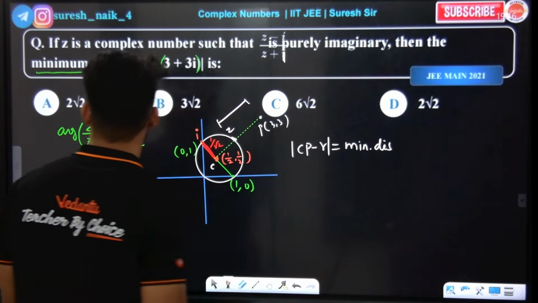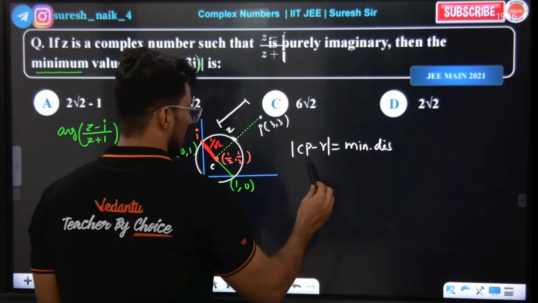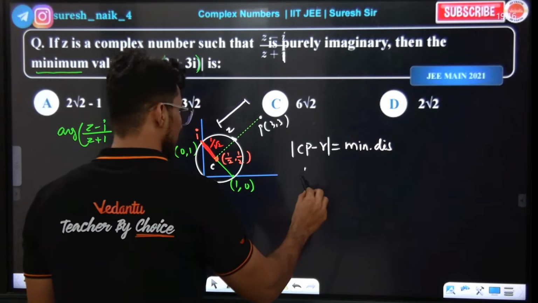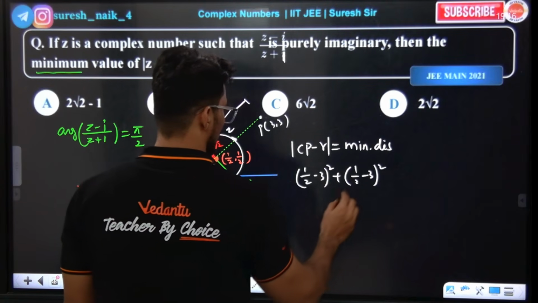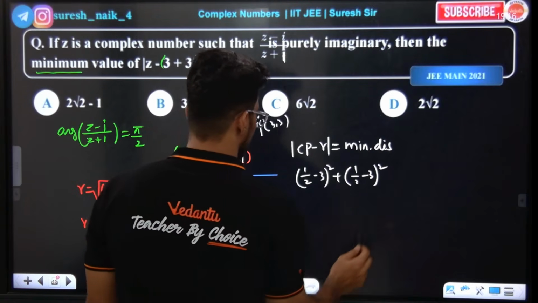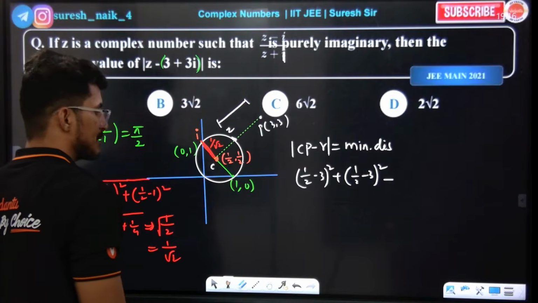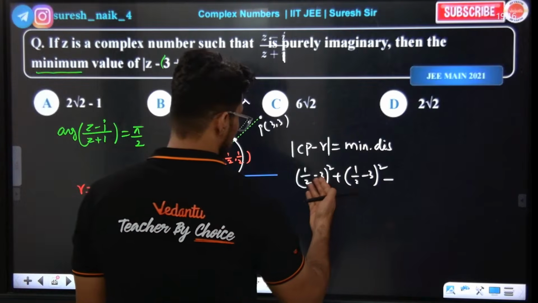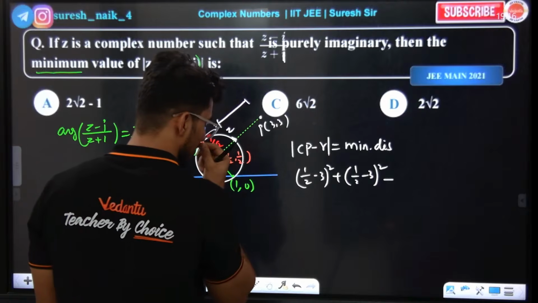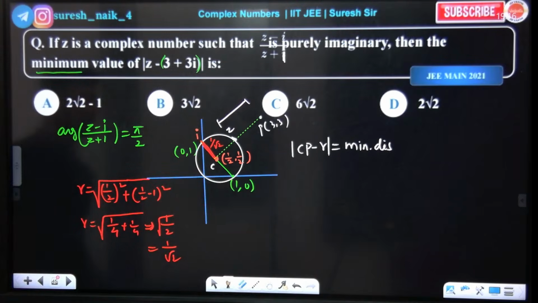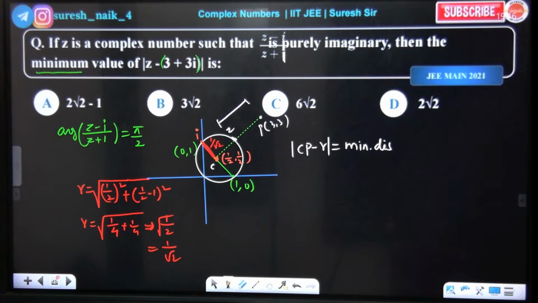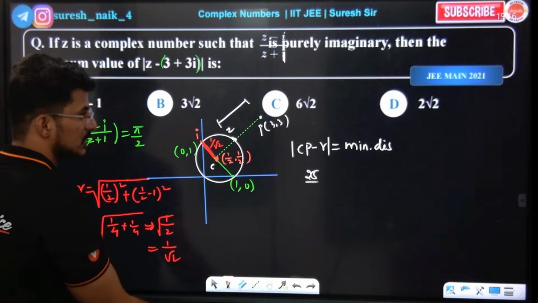Obviously, distance can't be negative. So CP is the square root of (1/2 minus 3) whole square plus (1/2 minus 3) whole square. That is minus 5/2, squared is 25/4, so twice that is 25/2. Are you getting the point or not? Just one minute, then subtract the radius, that's it.